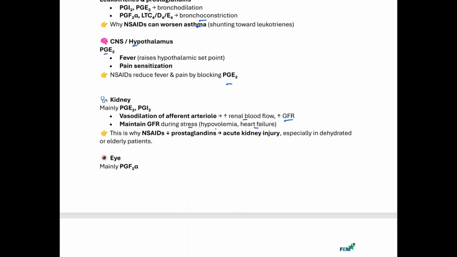And that's why it's important not to give these patients NSAIDs, right? Because NSAIDs will decrease those prostaglandin production, and that could lead to acute kidney injury, especially in patients who are dehydrated or elderly patients.